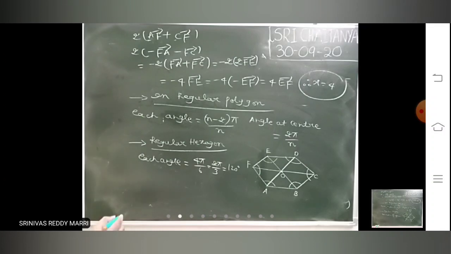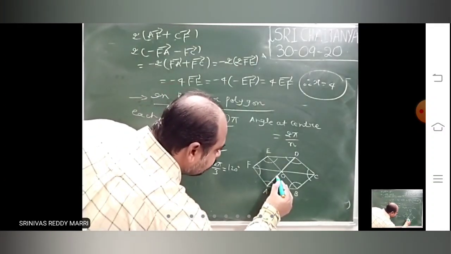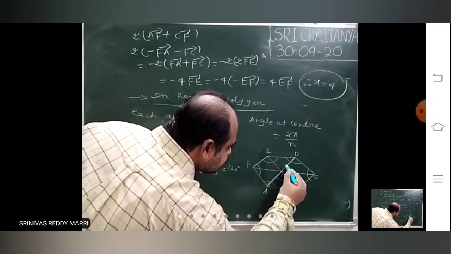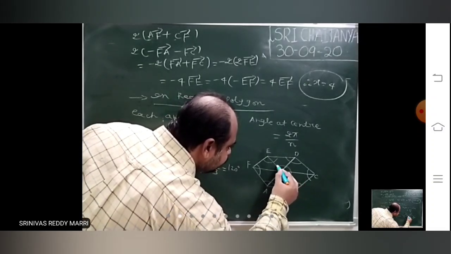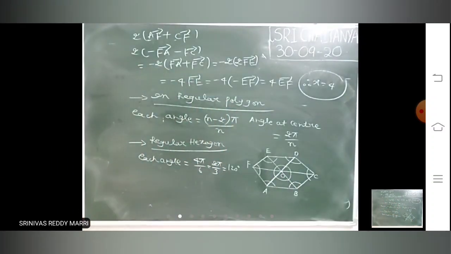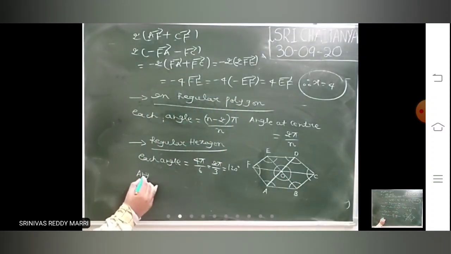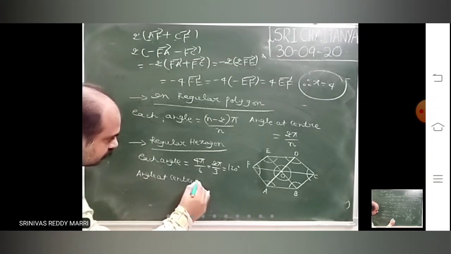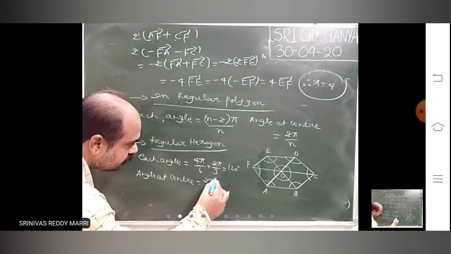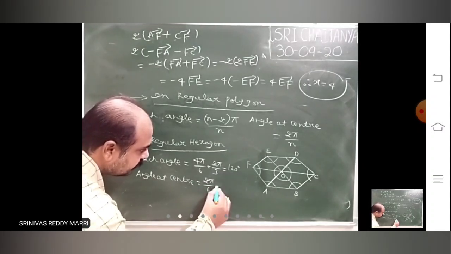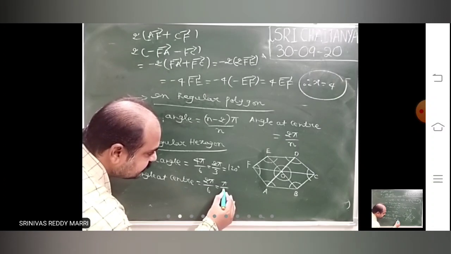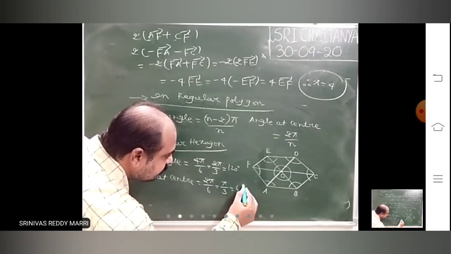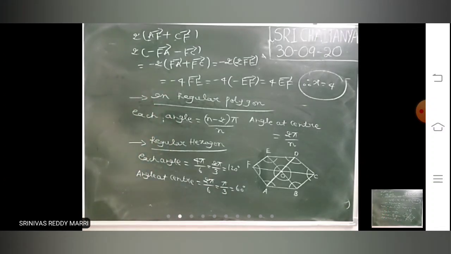The angle at the center means this one. These are the angles at the center: this is one angle, this is one angle, this is one. It is 2 pi by n, that means 2 pi by the number of sides. This is pi by 3, so each angle will be 60 degrees.